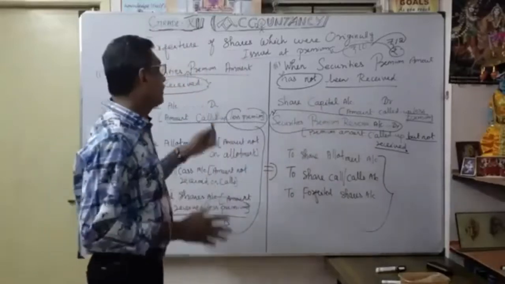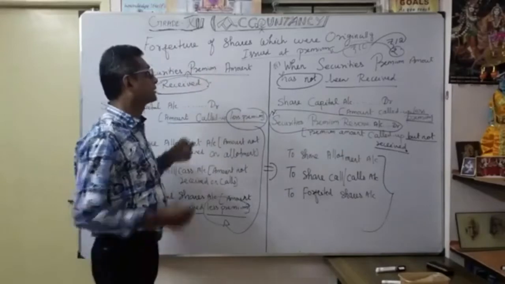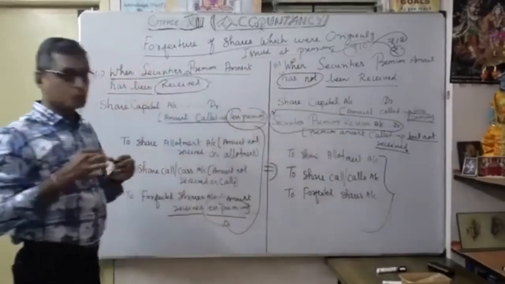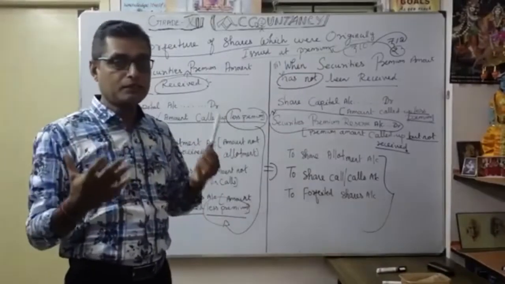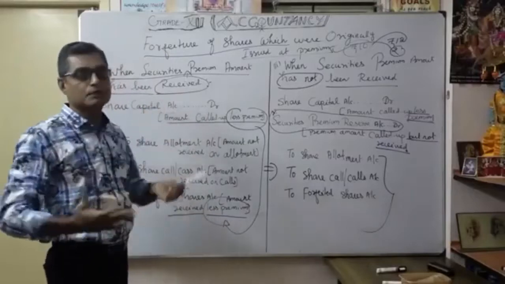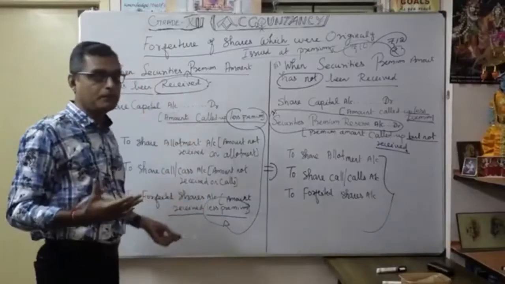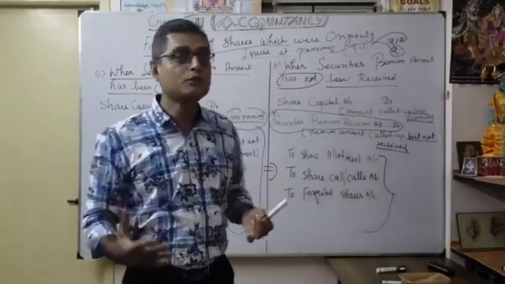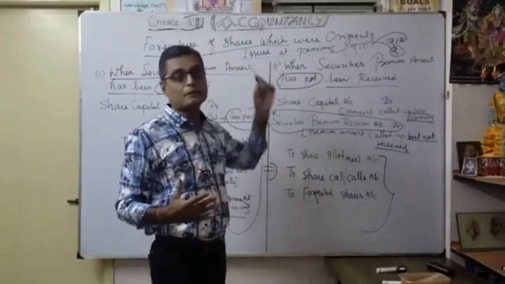That too, what? Whenever forfeiture of shares which were originally issued at premium, there are two possibilities. Whenever the securities premium amount has been received, how will the journal entry be? Whenever the securities premium amount has not been received, how will the journal entry be at the time of forfeiture of shares?